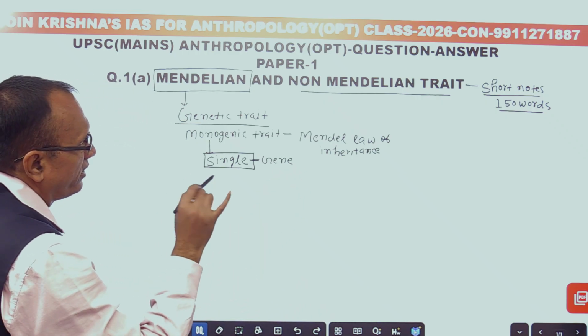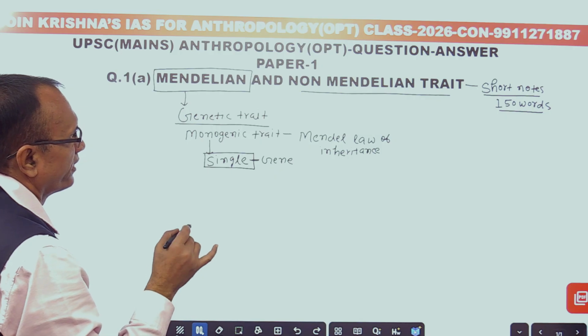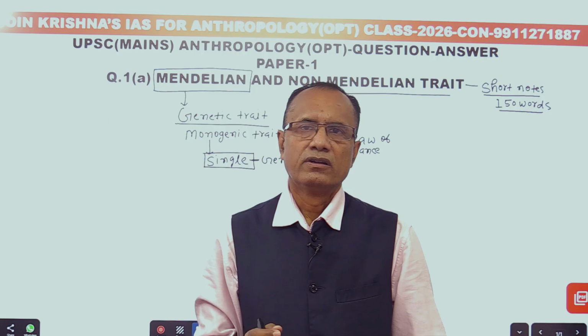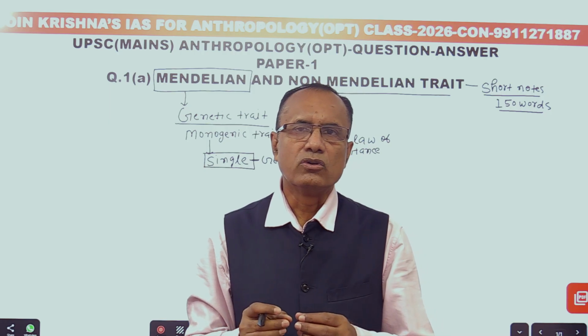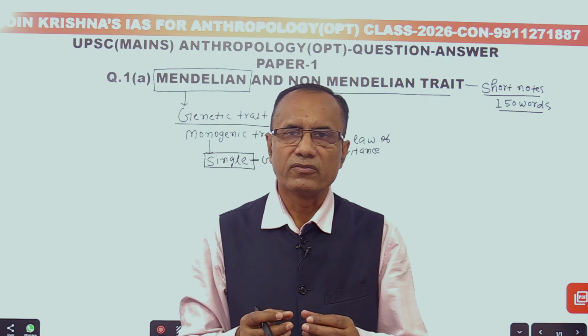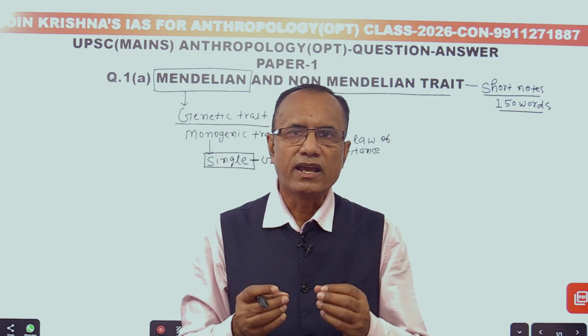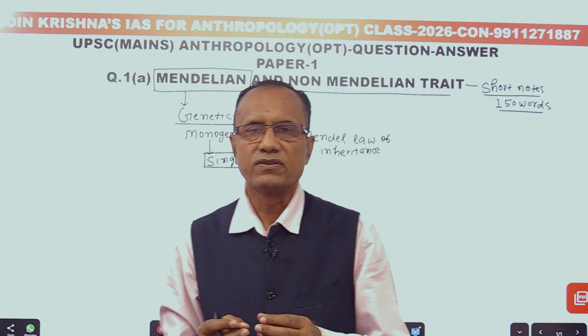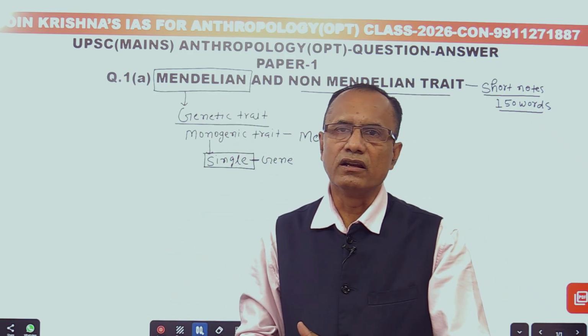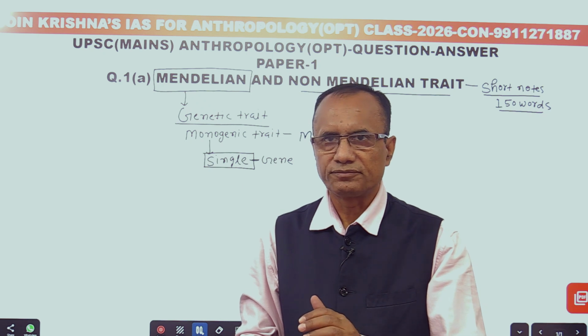And when we study Mendel's law of inheritance, Mendel said that a trait is controlled by a gene which comes in a pair, which means it has two alleles. One allele is dominant and the other allele is recessive.